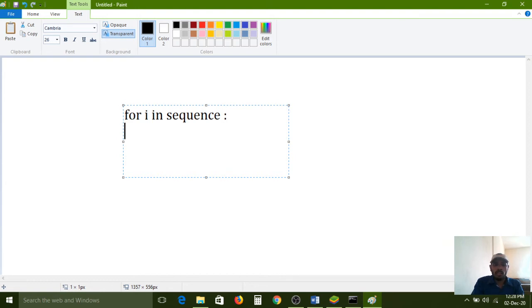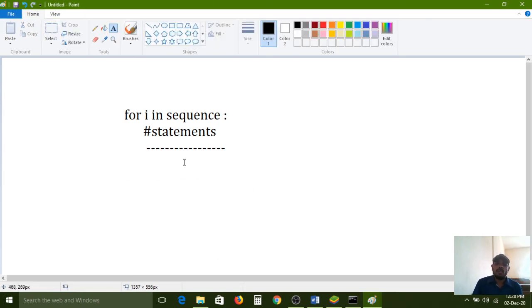After that, if you want to declare any block of code, one indentation space must and should be required here. Here we have to write statements, a number of statements like that. This is the syntax. All of you carefully observe.